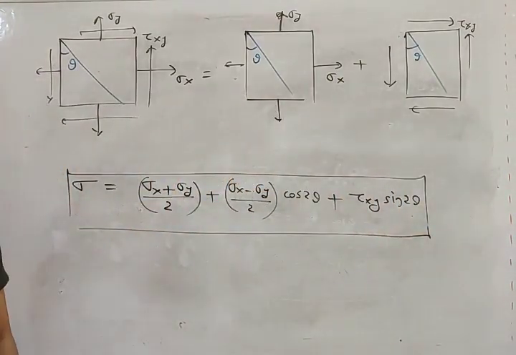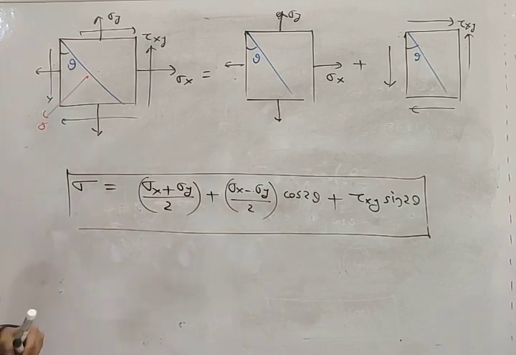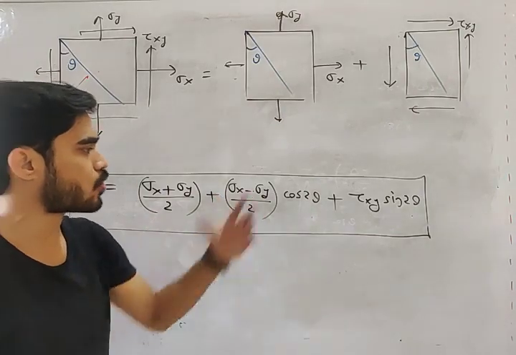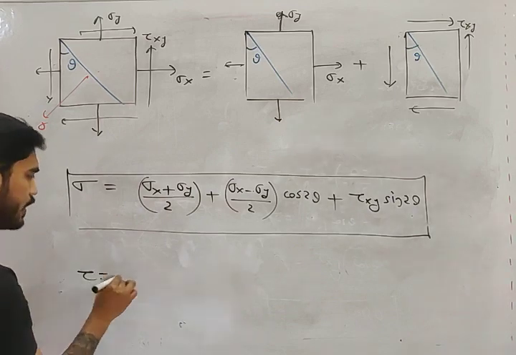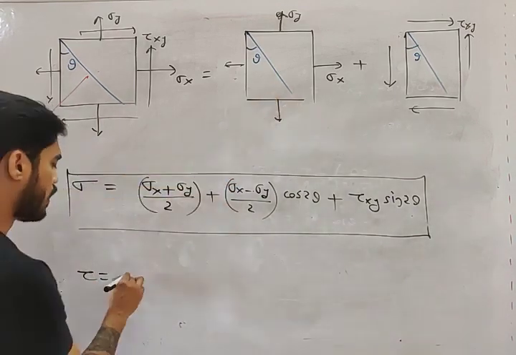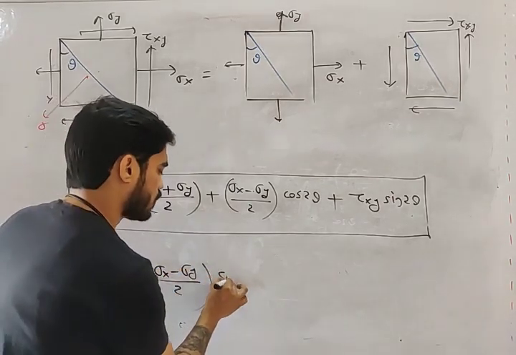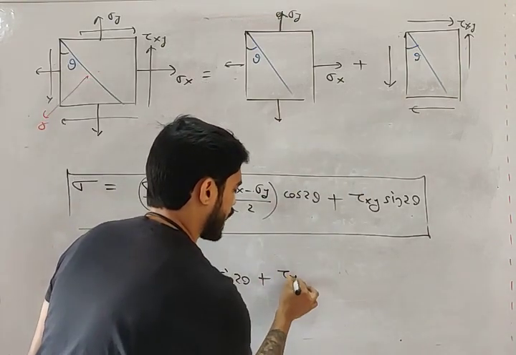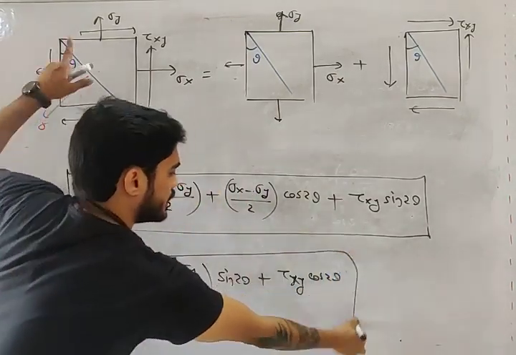So this is your total sigma on this plane: sigma x plus sigma y by 2, plus sigma x minus sigma y by 2 cos 2 theta, plus tau xy sin 2 theta. And what will be the equation of tau, my friend? In the first case it was minus of sigma x minus sigma y by 2 sin 2 theta, and in the other case plus tau xy cos 2 theta. So this is your equation of tau.